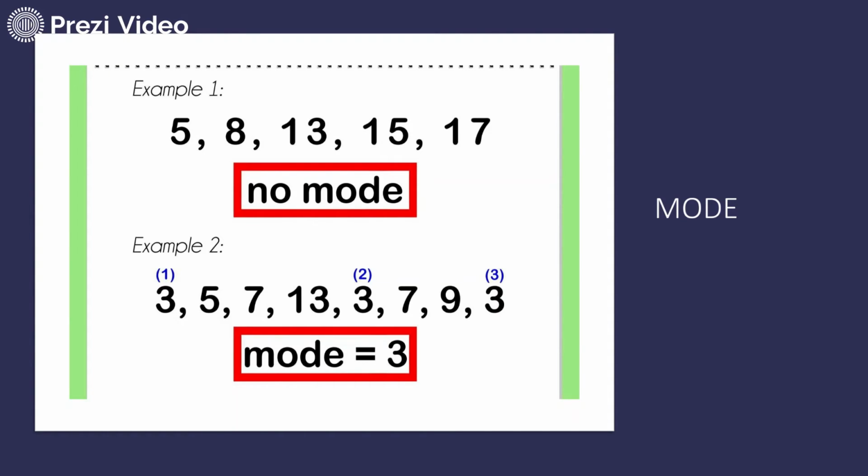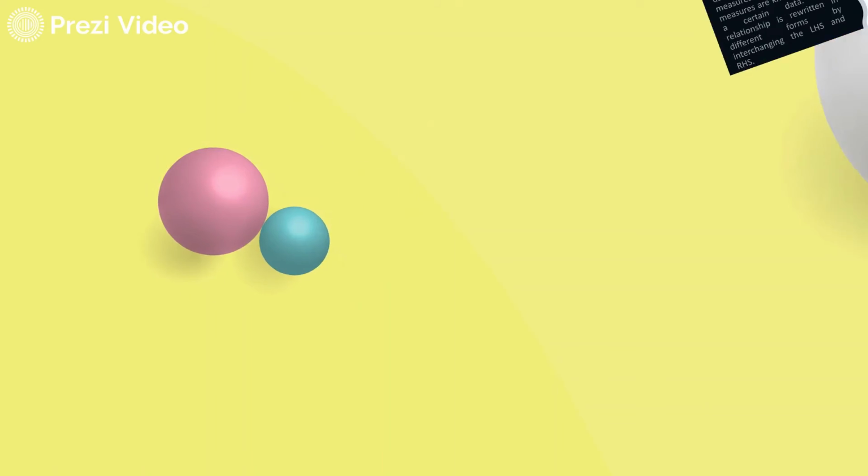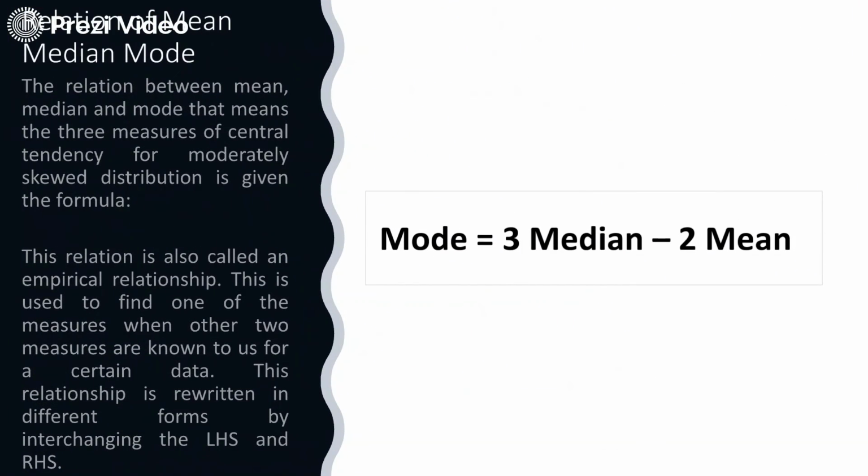But in the second example, you can see number 3 is repeating 3 times, so the value of the mode becomes 3. So again you can say it is very simple to calculate the mode. Now let us try to understand the relationship between the mean, median and mode. My dear students, this is also another way by which you can calculate the mode.